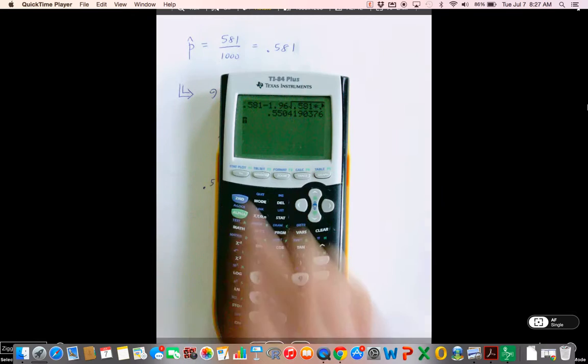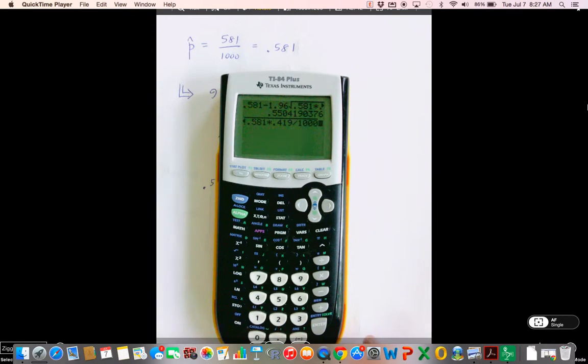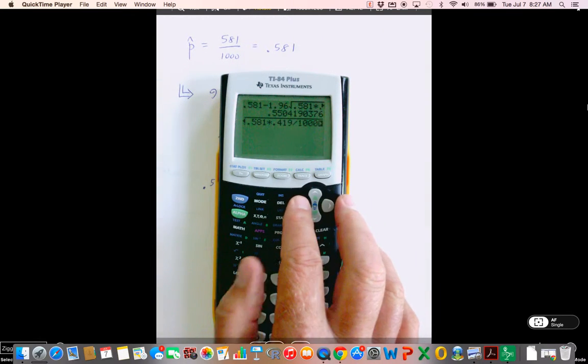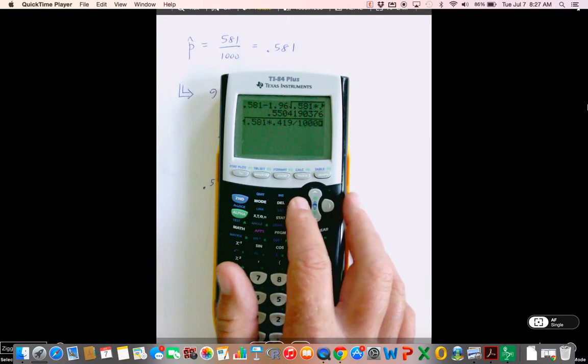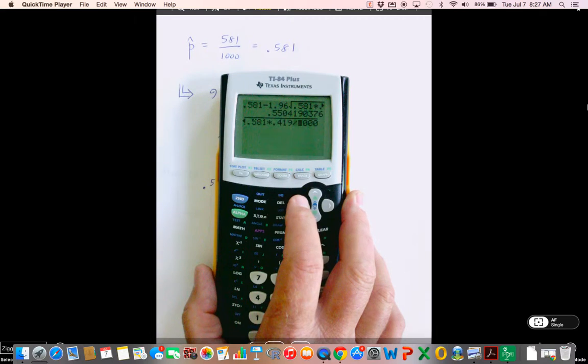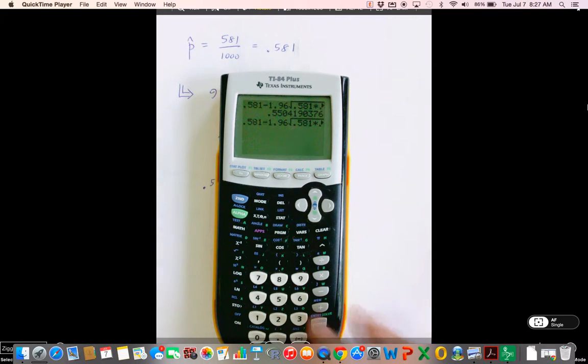Now I'm going to go second function, enter, because the only thing that I need to change, I may be able to go right and start over. So I got everything typed in. If I typed it in very carefully the first time, it's kind of cool because all I have to do is change one thing, change a negative to a plus.